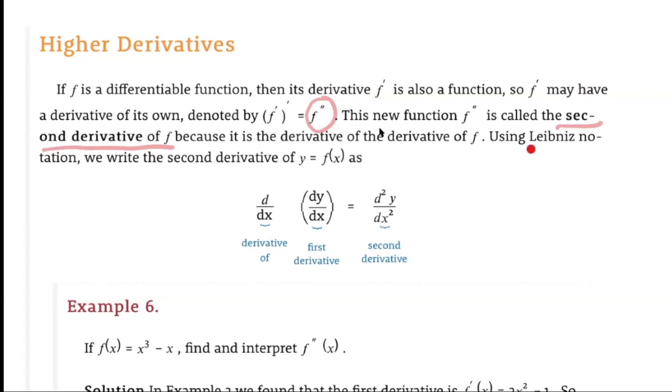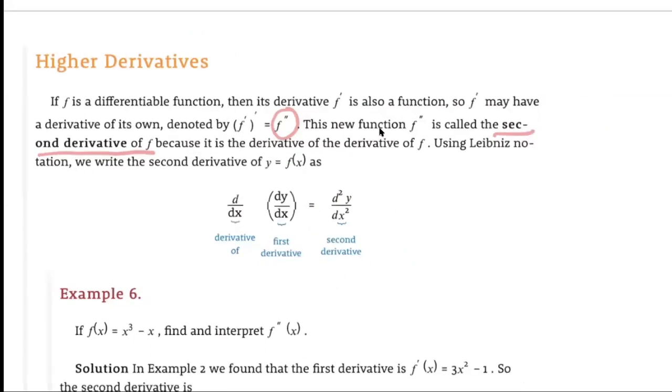Using Leibniz notation, we can write the second derivative of this function as d squared y over dx squared. So this notation stands for the second derivative of this function. This is the first derivative over here, and when you differentiate this with respect to x one more time, this will stand for the second derivative of this function.